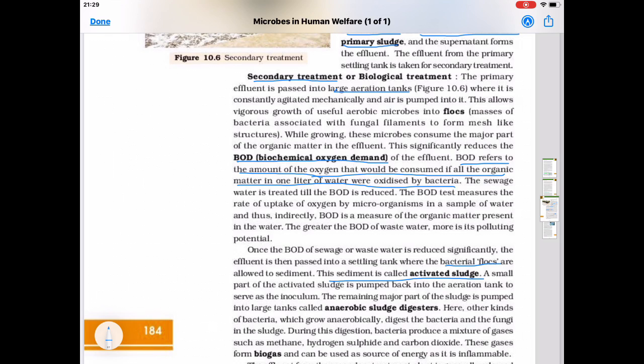The remaining major part of the sludge is pumped into a large tank called anaerobic sludge digesters. Here other kinds of bacteria, which grow anaerobically, digest the bacteria and the fungi in the sludge. During this digestion, bacteria produce a mixture of gases such as methane, hydrogen sulfide and carbon dioxide.